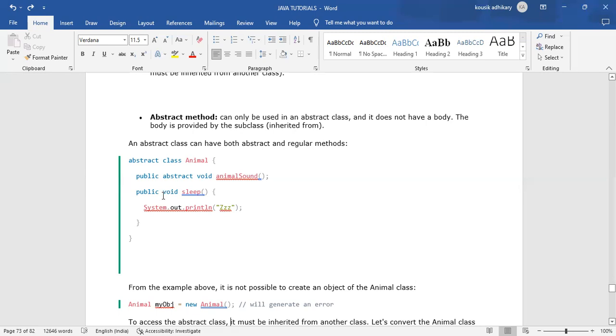We haven't mentioned the abstract keyword, that means this is a normal method, and it has a body: the curly braces open and close, and that block is the body of the sleep method. But when you mention the abstract keyword when creating a method, that method becomes an abstract method, and an abstract method doesn't have any body.